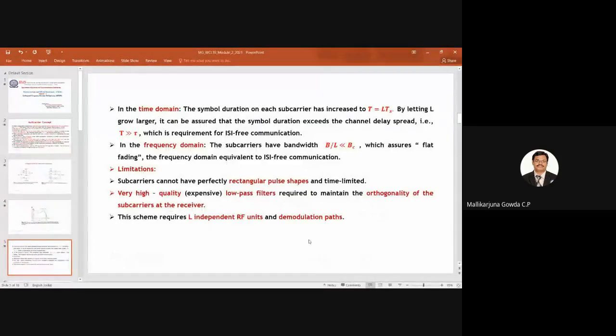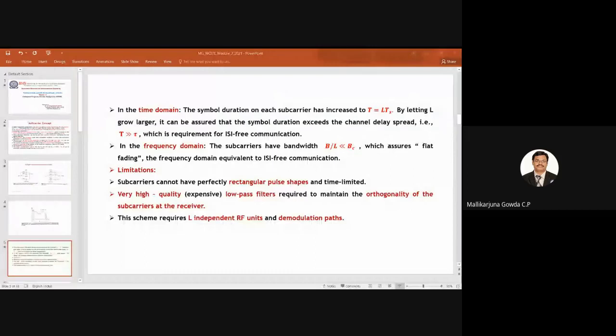So what I can interpret from this multi-carrier modulation is, in both the time domain as well as the frequency domain. In the time domain, the symbol duration on each subcarrier has to be T equal to L into Ts.